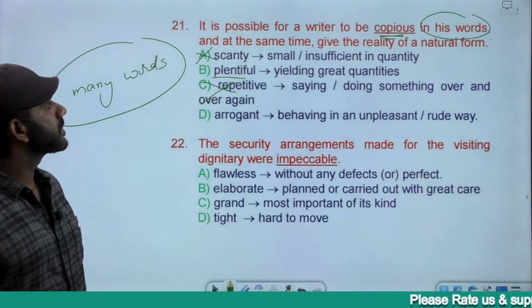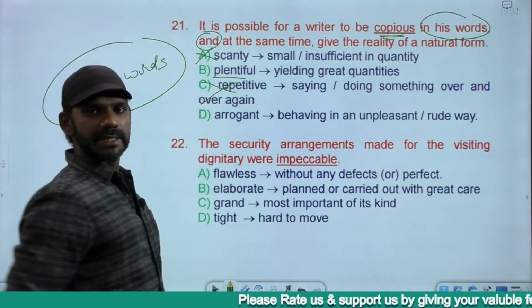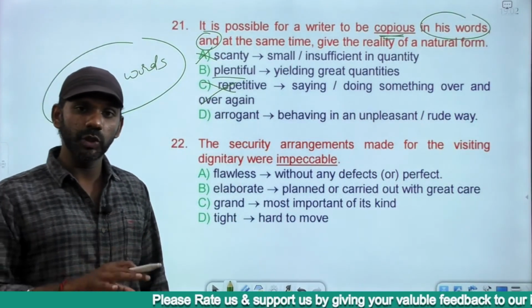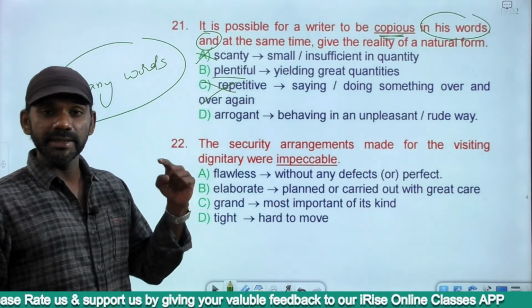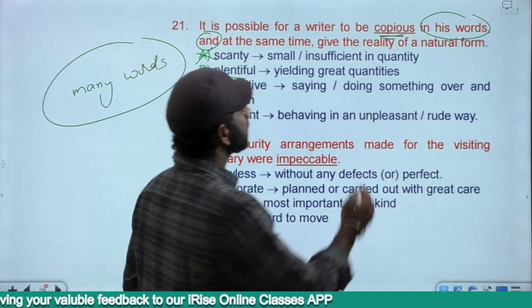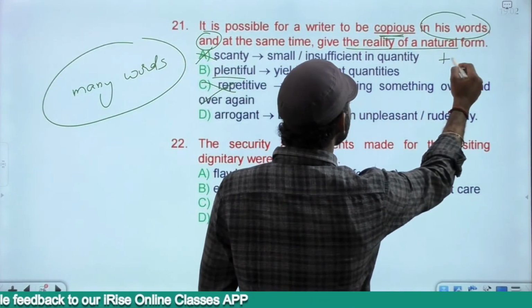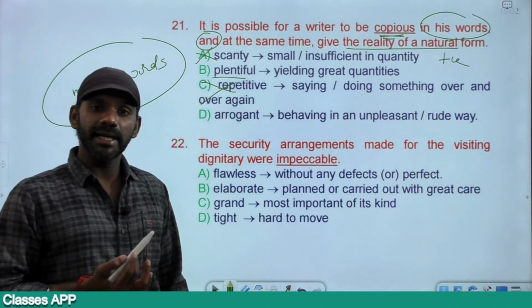Arrogant, behaving in an unpleasant or rude way. Now here, and is a support indicator. Must always connect either two positive ideas or two negative ideas. We have the underlined word in the idea beforehand. Come to the idea afterhand. At the same time, give the reality of a natural form is positive. And as a support indicator, the second idea is positive.